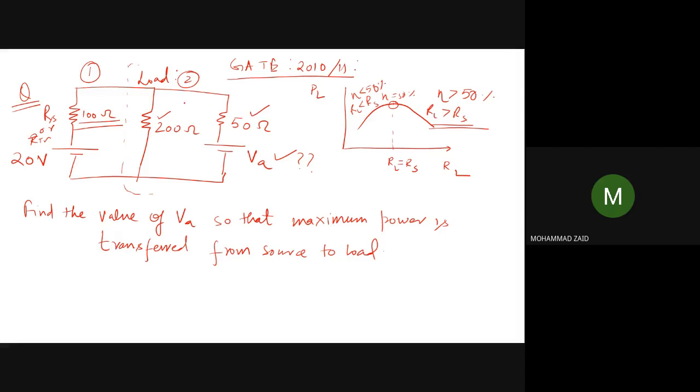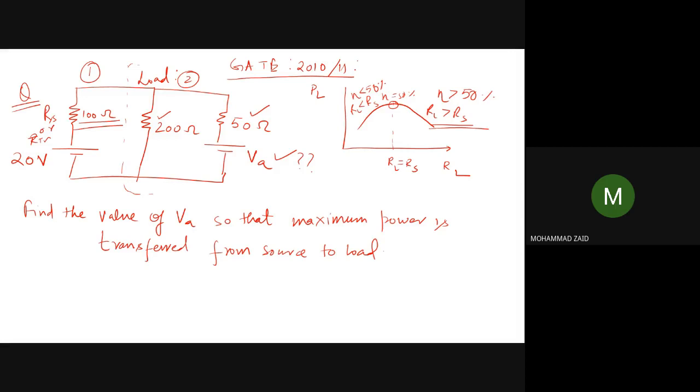Okay, that means the load, which is 200 ohm, 50 ohm, and this VA, 250 is fixed. That means this voltage VA can change. That's why the load becomes variable. Otherwise, if the load is fixed, then obviously we cannot change the resistance from the load side, and hence we cannot apply this theorem. So they have already told in the question that the maximum power transfer theorem is applicable. If they are not saying that this theorem is not applicable, then there is a confusion.